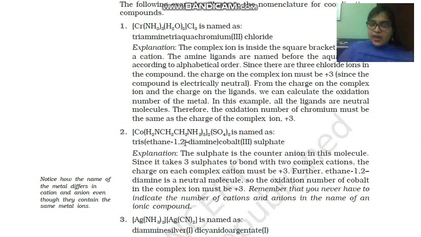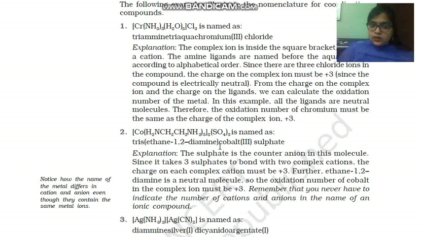In that case we have to use bis, tris, tetrakis. Here we can see ethane-1,2-diamine. How many molecules are present here? 3. For 3 we use tris, so it will be tris, and inside the parenthesis we write ethane-1,2-diamine.